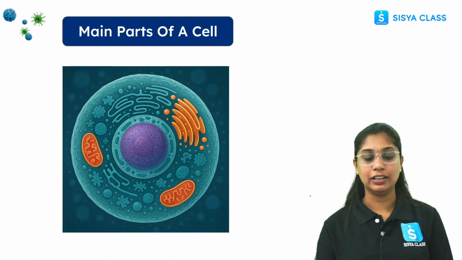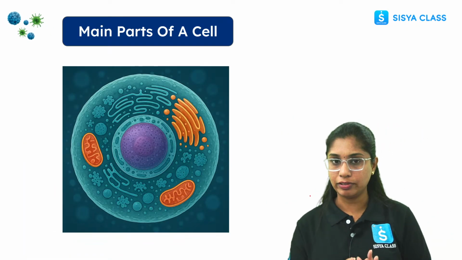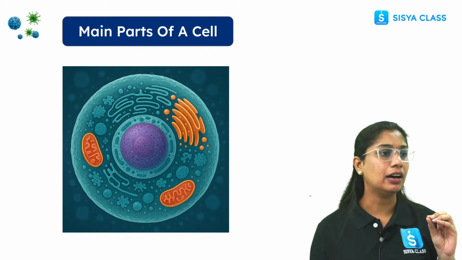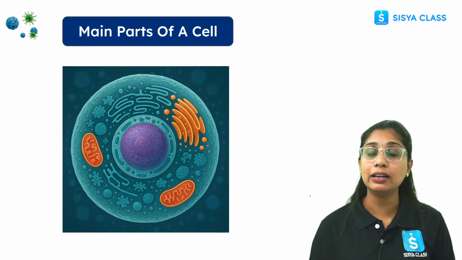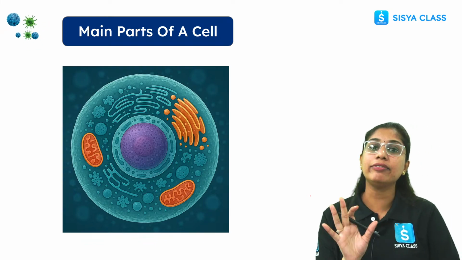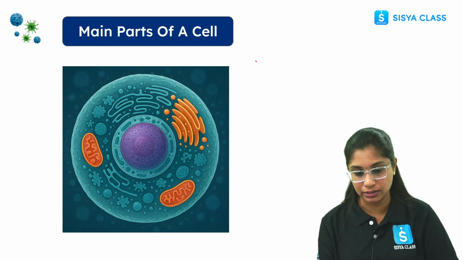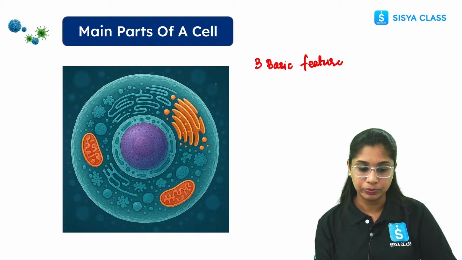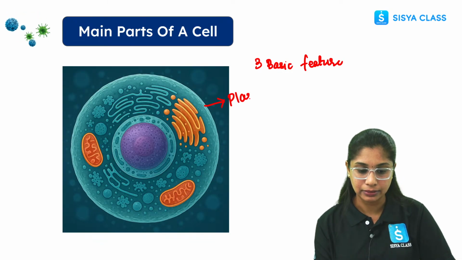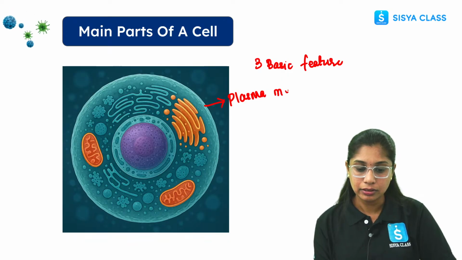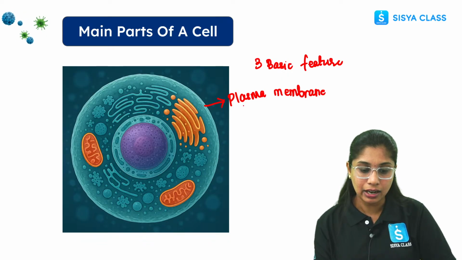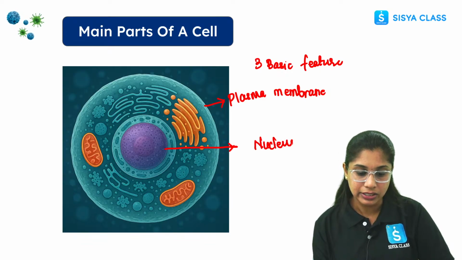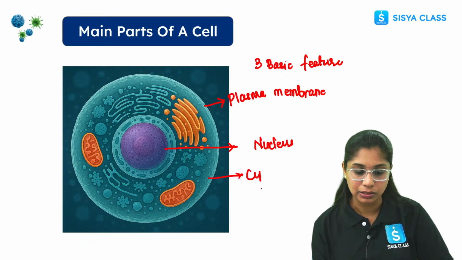All right, fine. So now coming to the main parts of a cell. No matter what, if you are taking a living cell, be it a microscopic organism, a plant, or an animal, basically every cell has three basic features. So what are these three basic features? The outermost layer of the cell is the plasma membrane, right? Then here in the center we have the nucleus. Then the jelly-like substance here is the cytoplasm.